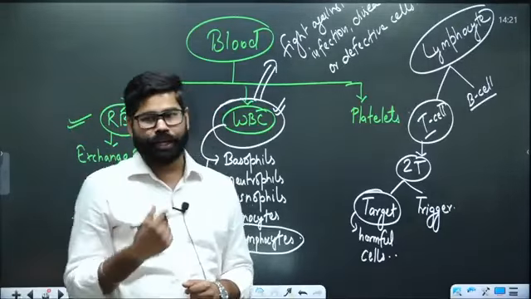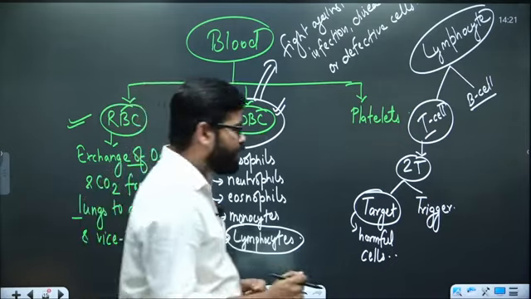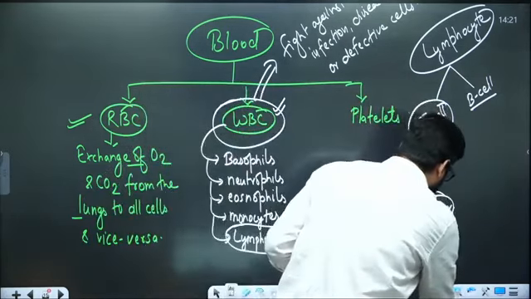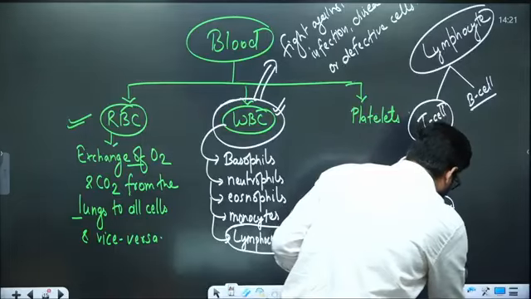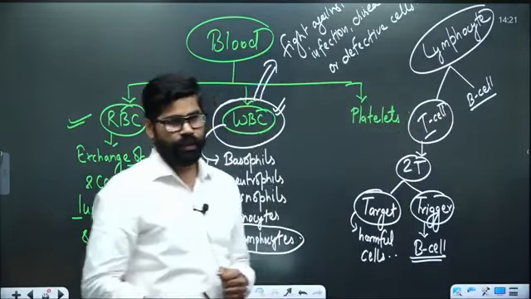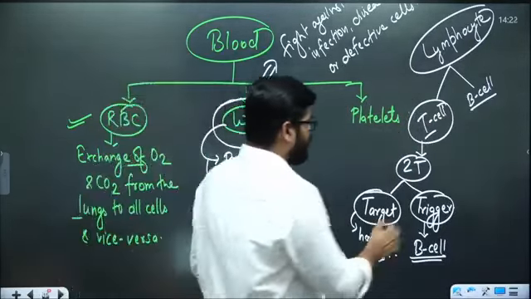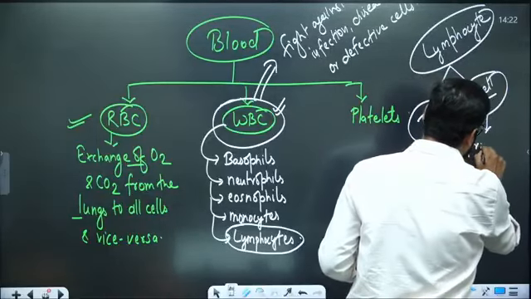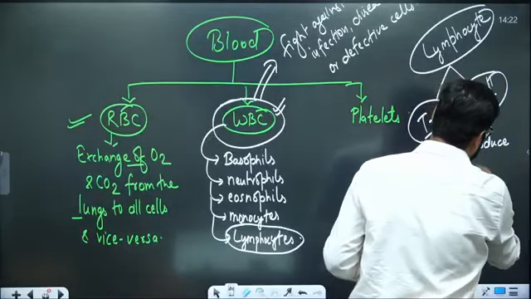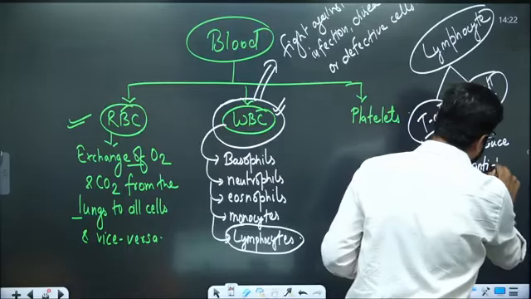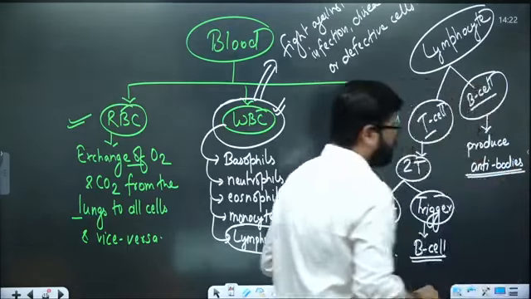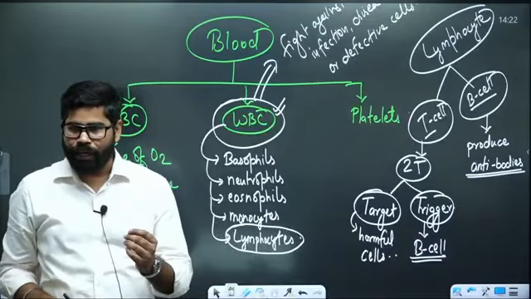The second part is trigger. They are triggering the B cell. Why? So that it can produce antibodies. What are antibodies?